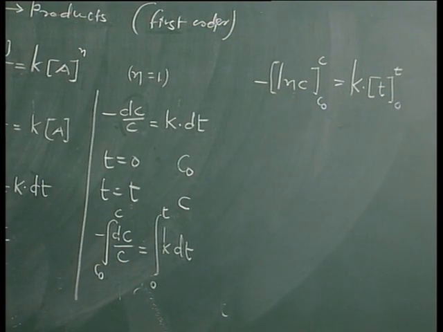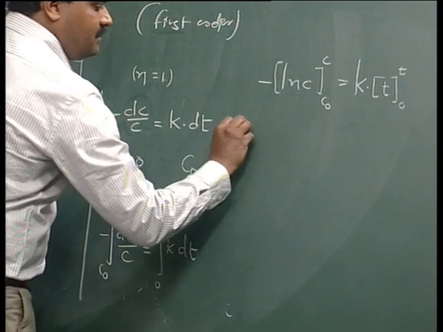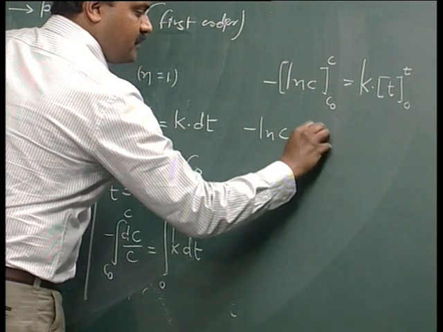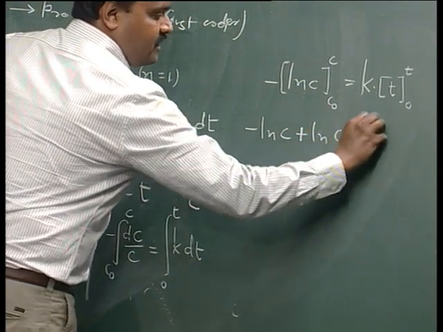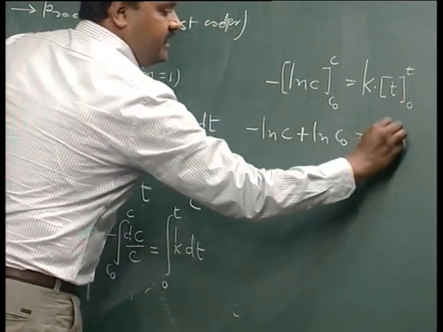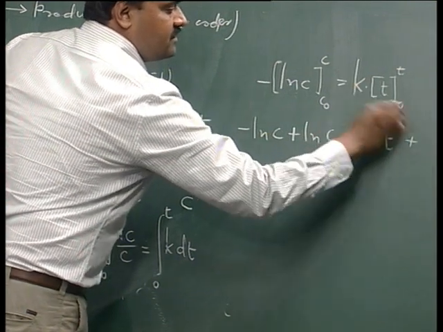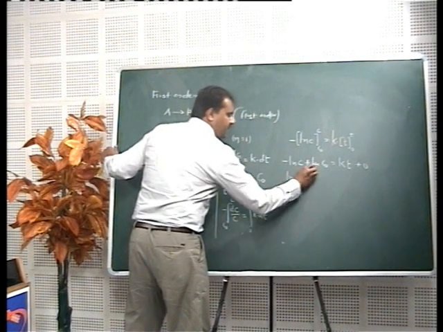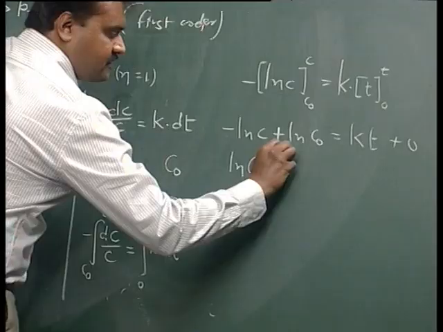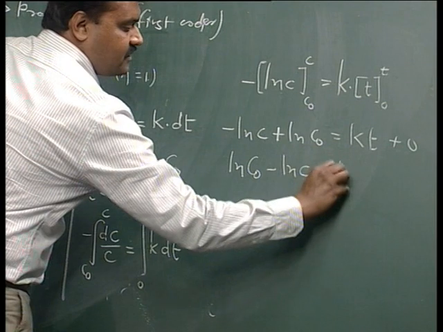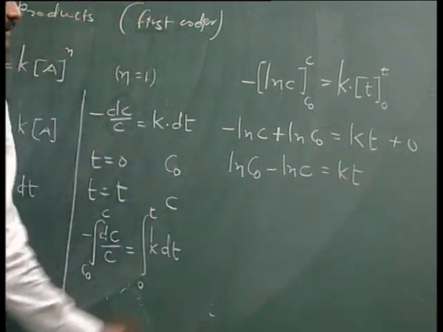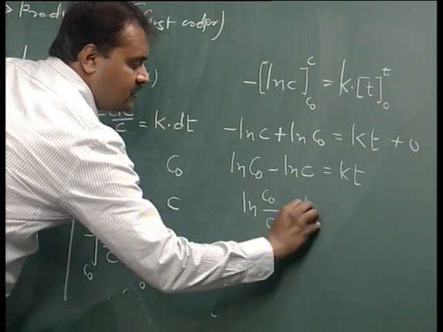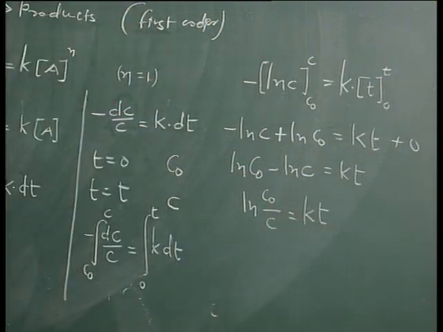When we put this limit, it will be minus ln C plus ln C0 is equal to K t, with the lower limit 0 giving 0, and therefore one can have ln C0 minus ln C is equal to Kt. Therefore it is ln C0 by C is equal to K into t.